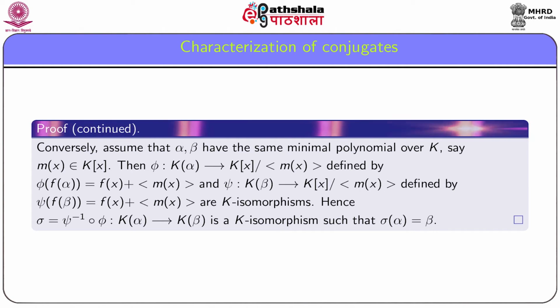Now consider sigma equal to psi inverse composition phi. Then this is a mapping from K(alpha) into K(beta), and being a composition of two K-isomorphisms, sigma is also a K-isomorphism. Also, sigma(alpha) is equal to beta. Thus, the result follows.